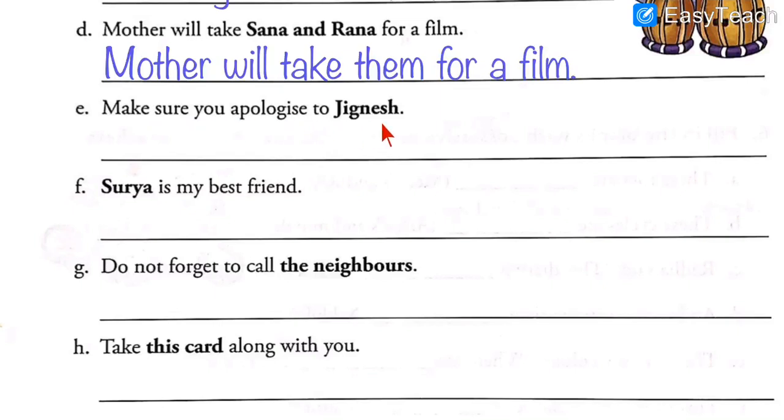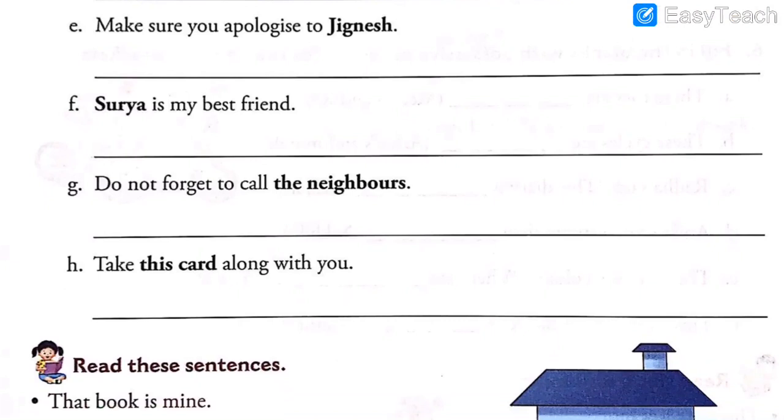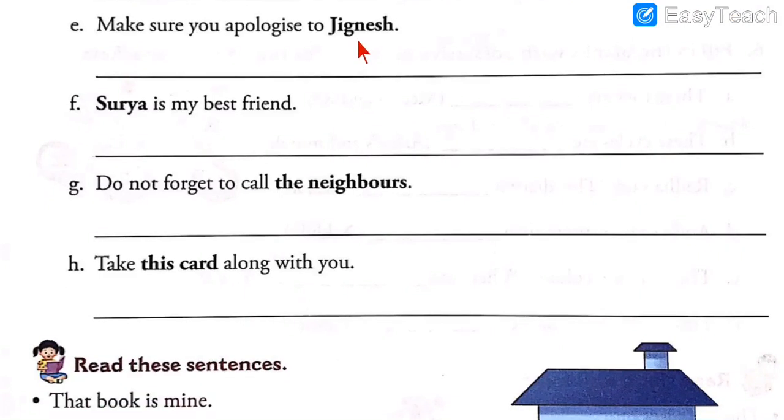Make sure you apologize to Jignesh. Now Jignesh is the name of a boy. We can either write he or we can write him. So what question should we ask? Who or whom? Let's read again.